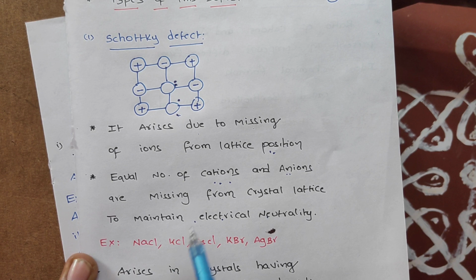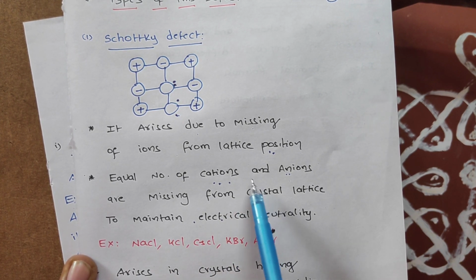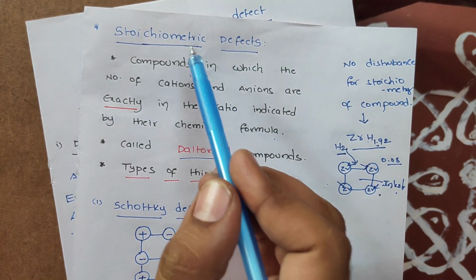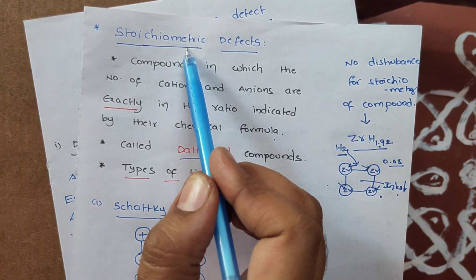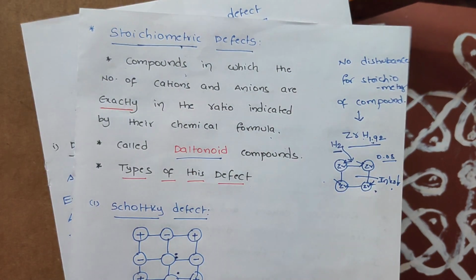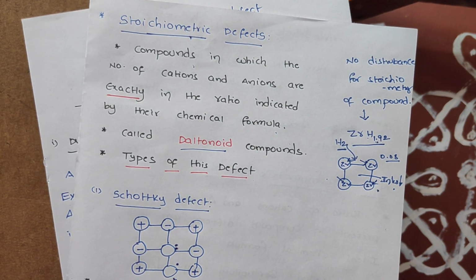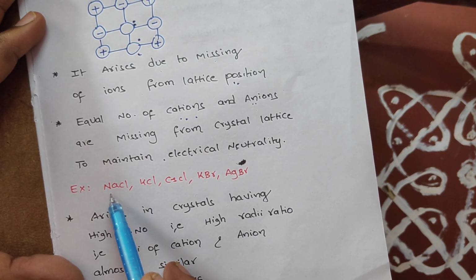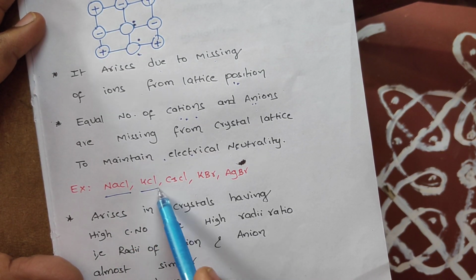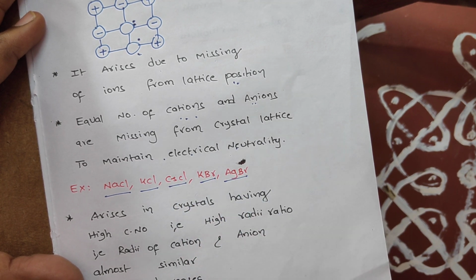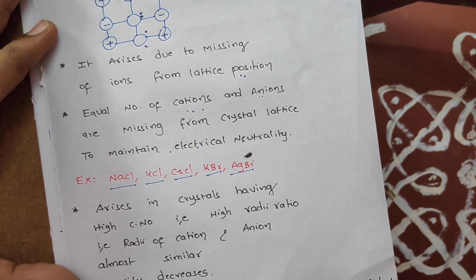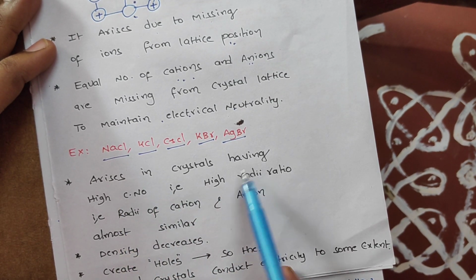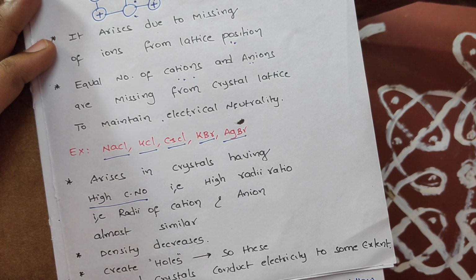So the number of cations missing is always equal to the number of anions missing, and that is why the Schottky defect maintains stoichiometry, dear students. Students, did you get it? Because equal numbers of ions are missing. The best examples of crystals which show Schottky defects are NaCl, KCl, CsCl, KBr, AgBr, etc. But keep in mind, this defect arises in crystals having high coordination number.